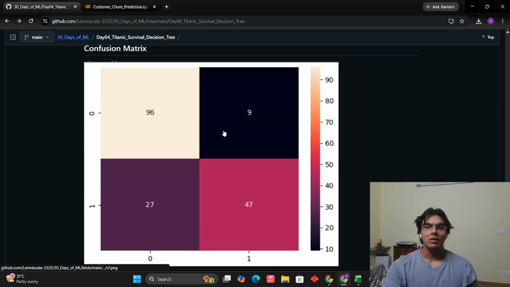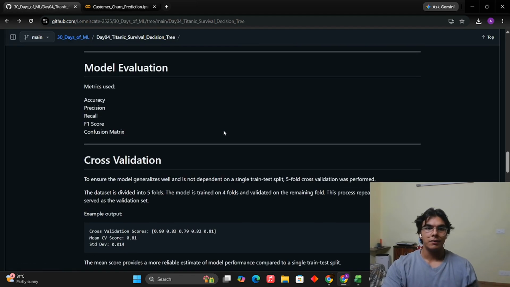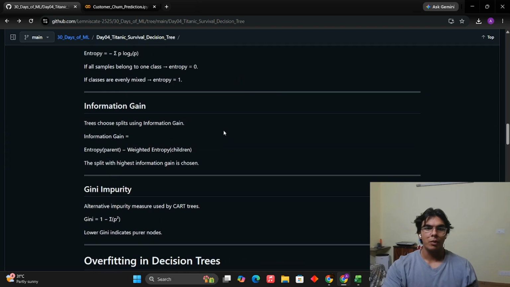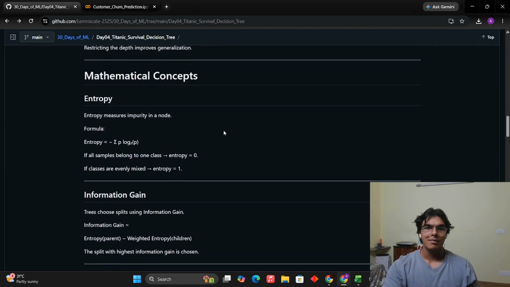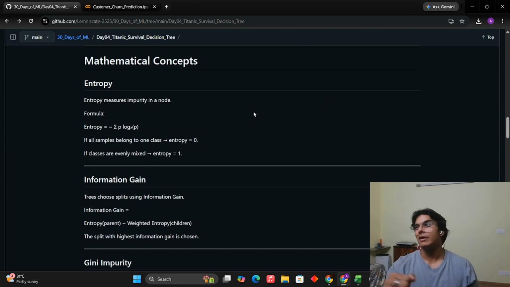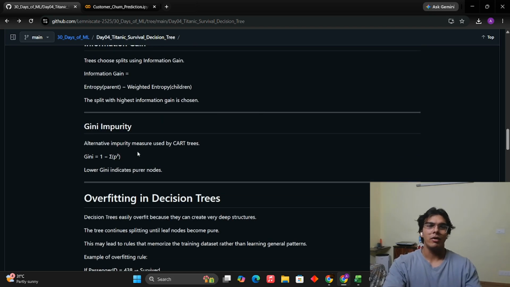And if I go back to the repo, you can look at the formulas used as well. These are the mathematical concepts. So this is how the splits are created. It's either entropy or it's Gini impurity. So again, Gini impurity is probability: one minus the summation of probability squared. That is what we do in Gini impurity. This P here stands for probability.